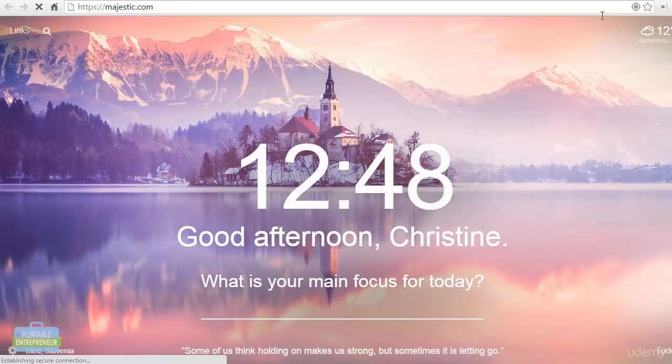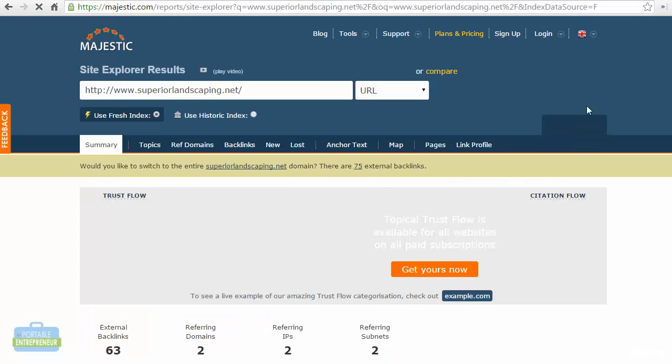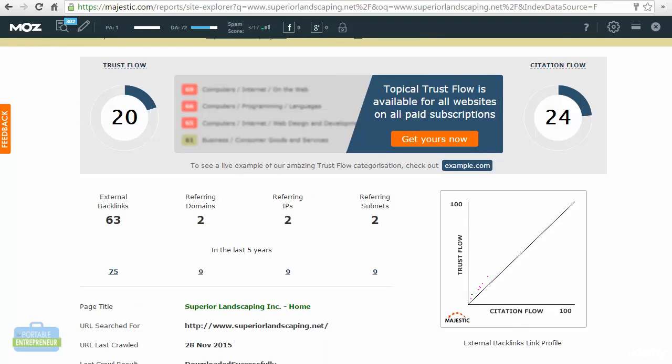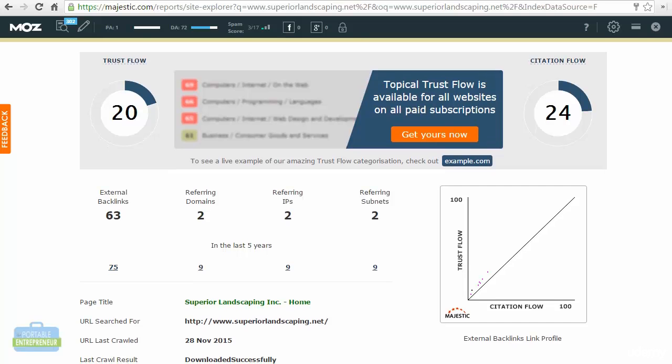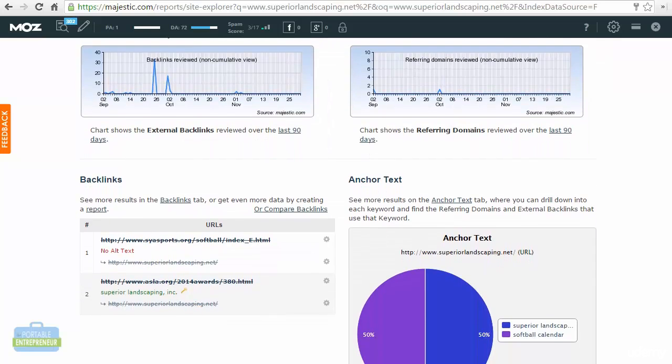Another tool that you can use is called Majestic. Now, with Majestic, I can also throw in the URL, and I'll be able to see the trust flow and citation flow. Again, the higher the number, the better. Really, you want both of these numbers to be over 10, and you want them to be relatively the same, especially for your site. If you see that the trust flow, for example, is maybe a 7, that may be a good sign that you may be able to outrank them even more easily. But at 20 and 24, that doesn't look like anything that I can't outrank.